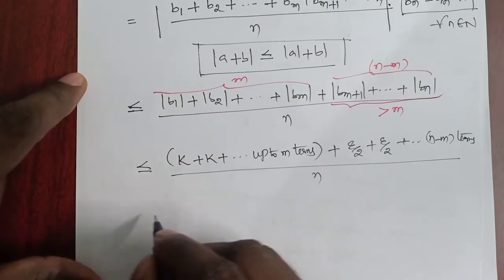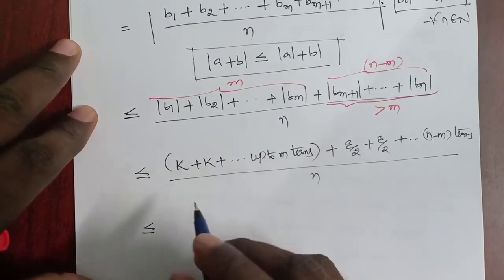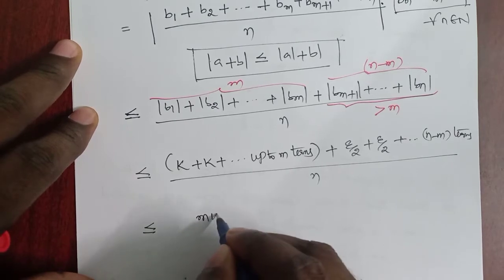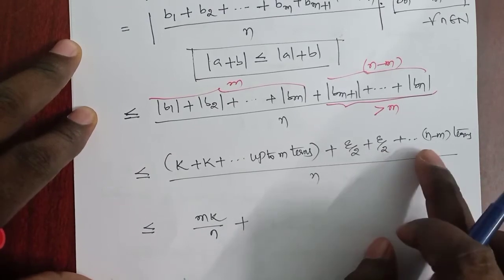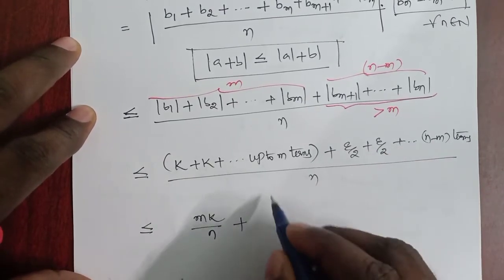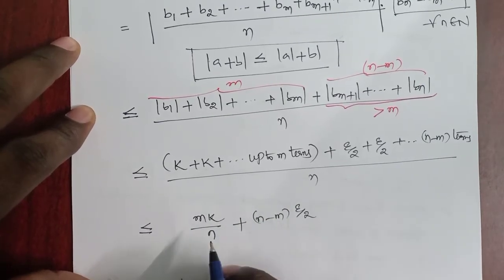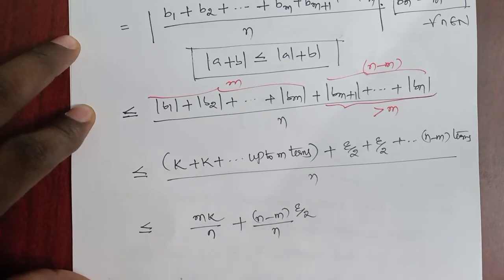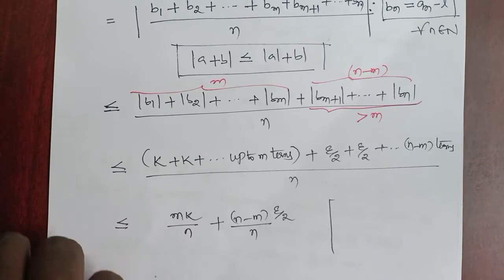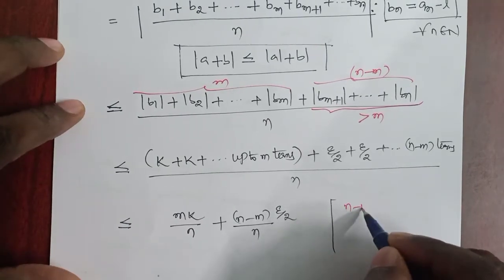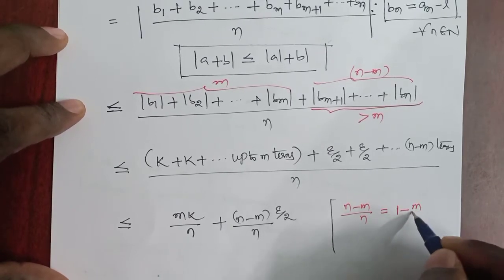See, it is less than or equal to k plus up to m terms, which is mk by n, plus epsilon by 2 plus epsilon by 2 and so on n minus m terms. Which is nothing but n minus m times epsilon by 2, divided by n. See, n minus m by n. Now n minus m by n is equal to 1 minus m by n.